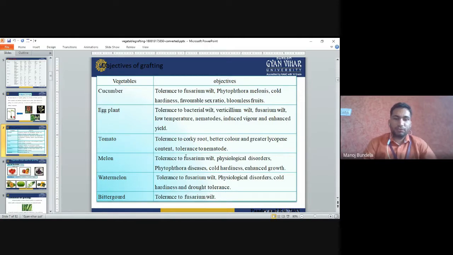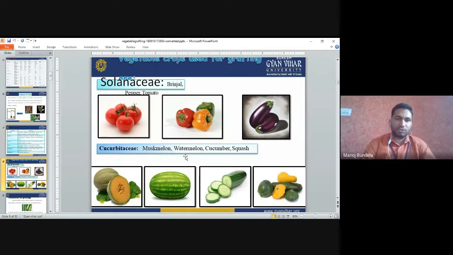Next, in the case of watermelons, they are tolerant to fusarium wilt, physiological disorders, cold hardiness, and drought tolerance. Bitter gourd is tolerant to fusarium wilt. In bitter gourd, fusarium wilt is the major problem, so we can develop a plant which is resistant to fusarium wilt. In the case of watermelon, fusarium wilt, physiological disorders, cold hardiness, and drought resistance.